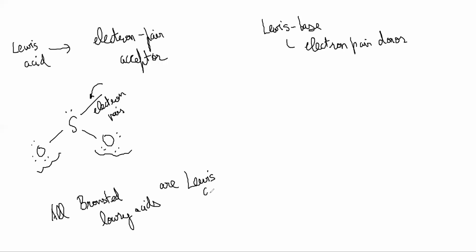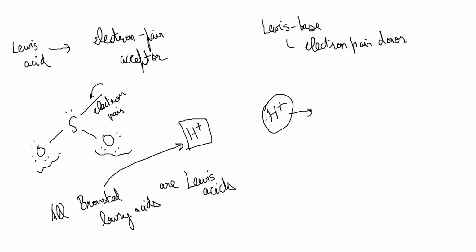How can we say that? Because Bronsted-Lowry acids, what do they give out? They give out H plus, right? So on reaction, H plus can accept electrons, no? H plus wants electrons. It is deficient in electrons, right? H plus will behave as an electron pair acceptor.